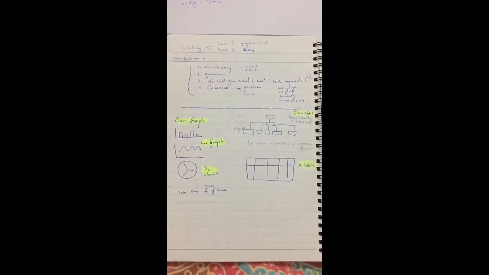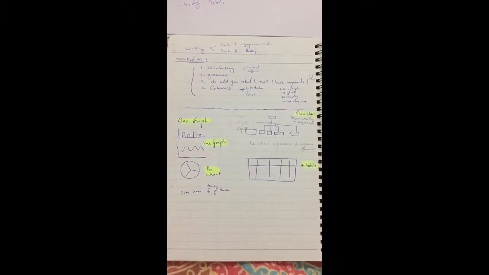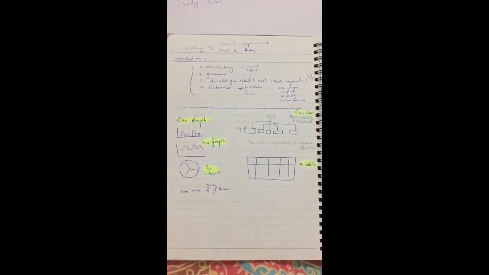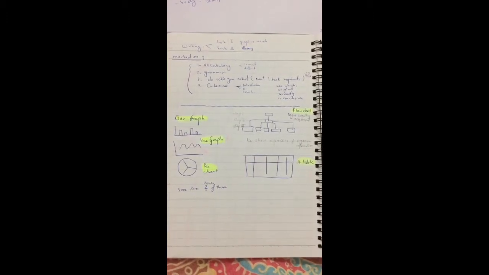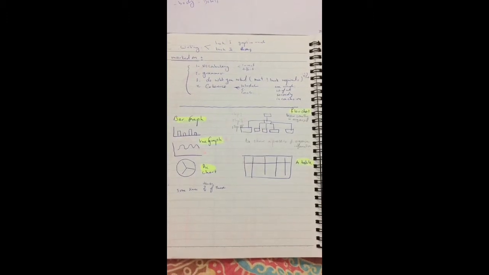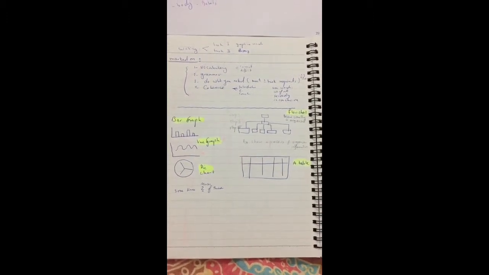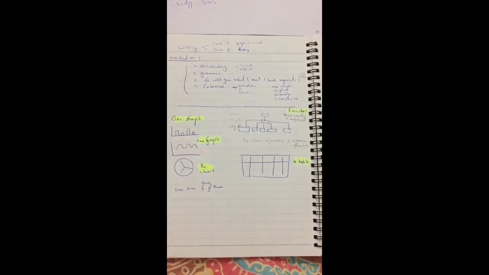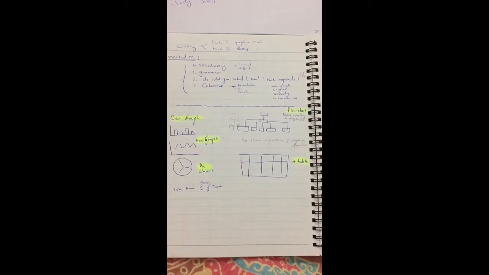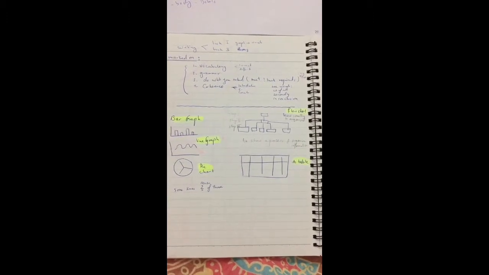The task 1, the graph, there are different graphs. There is the bar graph, the line graph, the pie graph or chart, and the flow charts, and a table. As we see, the first one is the bar graph, the second one is the line graph, the third is the pie graph, and sometimes they give you 2 of these: bar graph with a line graph, pie chart with a bar graph, 2 of them, and sometimes it's only 1.